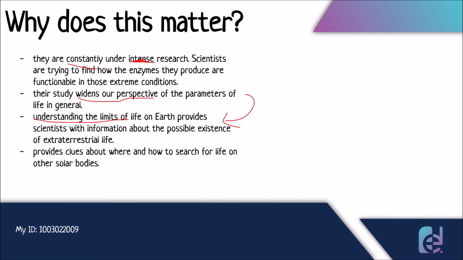Research also provides clues about where and how to search for life on other solar bodies. For example, let's suppose these organisms don't depend on carbon. They depend on sulfur, for example. I'm just taking an example. If they depend on sulfur instead of carbon, then scientists don't only look for carbon in outer space. They also know that there are some planets which are high in sulfur, and then they can try looking there for life forms similar to these extreme life forms present on Earth.